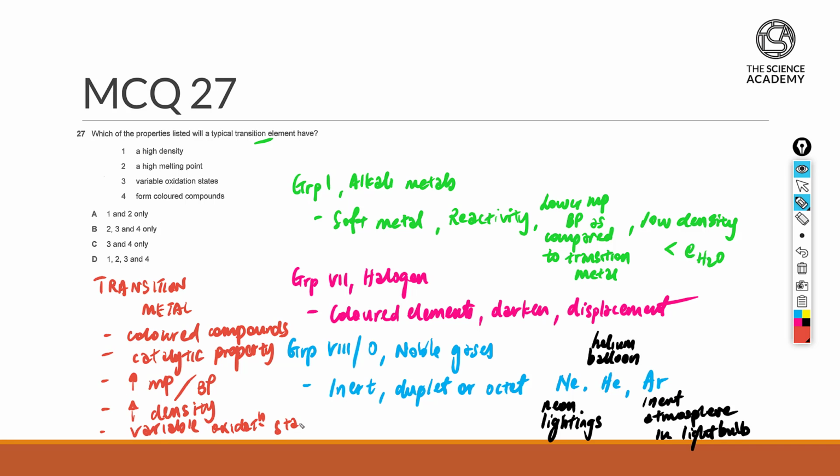So with this, going back to the question and doing a little bit of a tick and check, having high density, yes. A high melting point, yes. A variable oxidation state, check. And definitely true for forming colored compounds. So the correct answer for this question here is D.